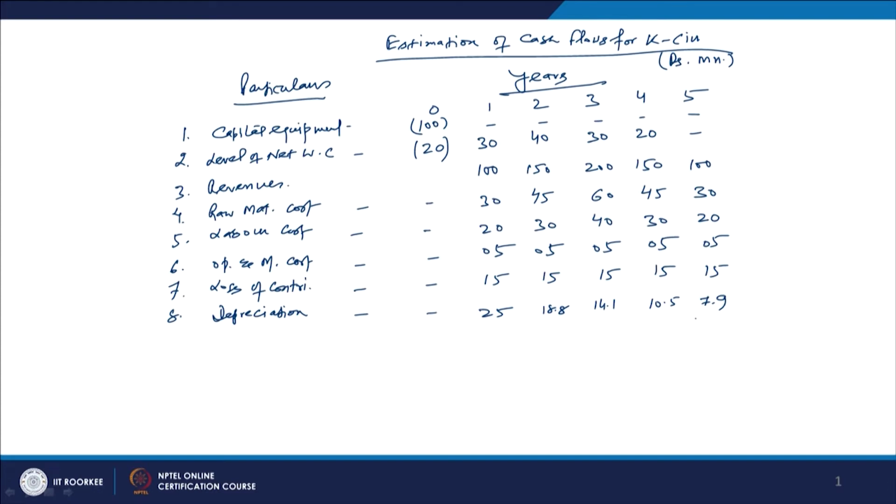Next is the loss, and loss is also treated like a cost. If you recall how we prepare the profit and loss account, we show all the costs and losses, because the profit and loss account is basically a nominal account, and the rule for recording transactions in a nominal account is debit all expenses and losses and credit all incomes and gains.